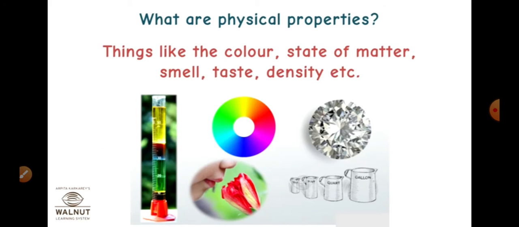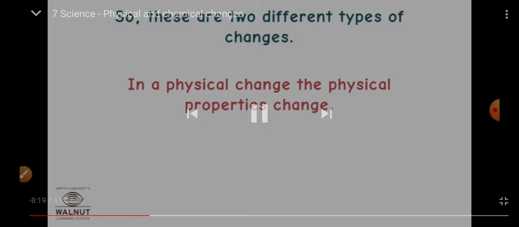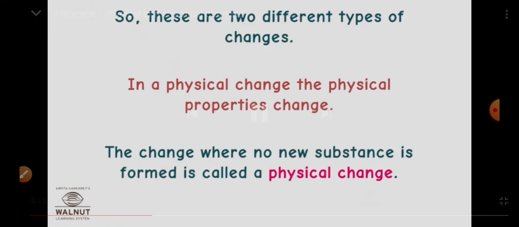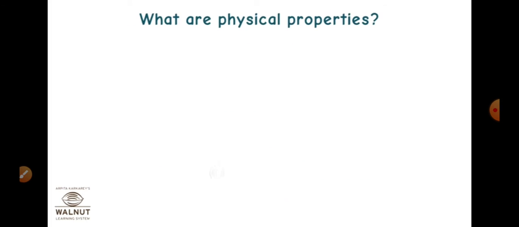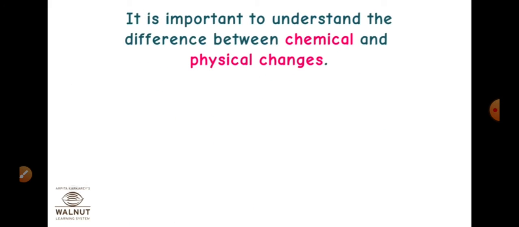Now, what are the physical properties? Things like color, state of matter, smell, taste, density, etc. When these change, these are called physical changes. See one more time. Physical properties means things like the color, state of matter, smell, taste and density.